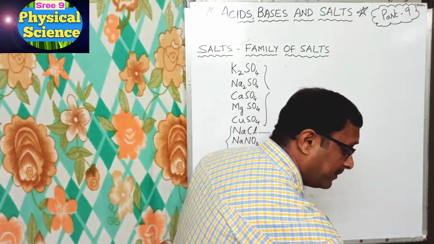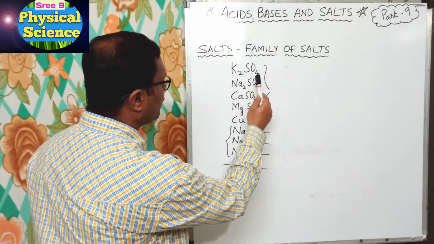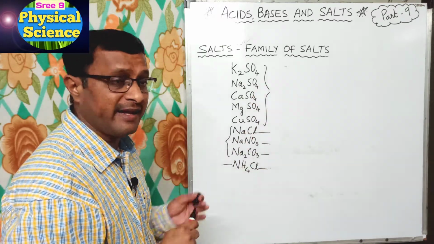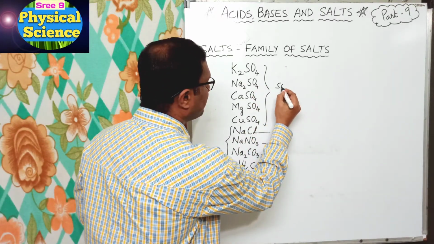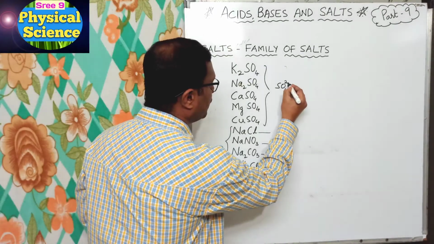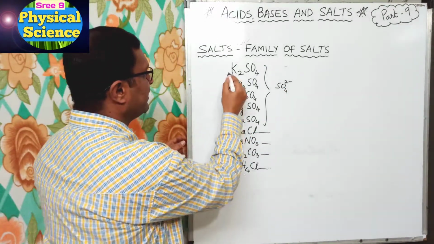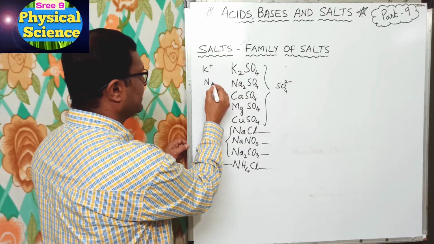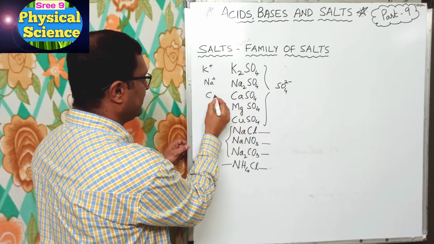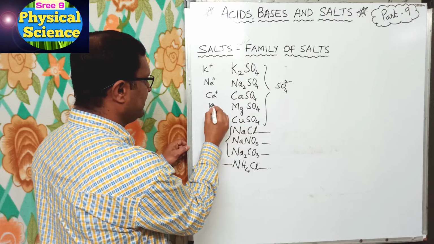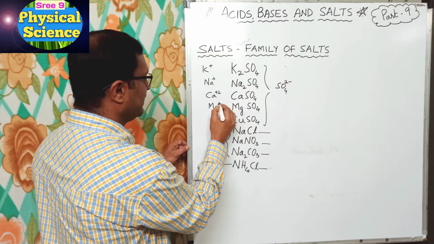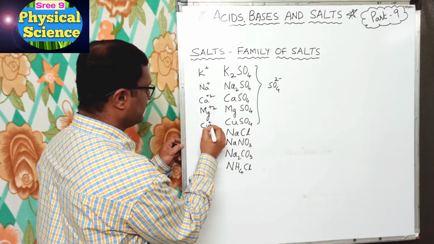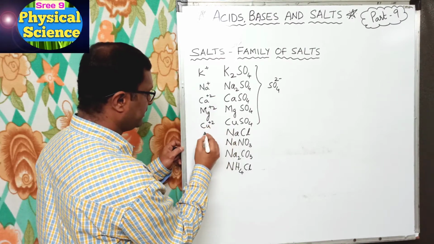Here you see all are SO4. So for all these the anion will be SO4 2 minus, and here this is K plus, this is Na plus, this is Ca 2 plus, Mg 2 plus, Cu 2 plus.